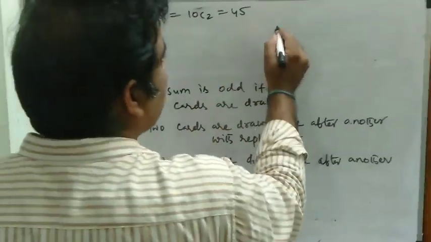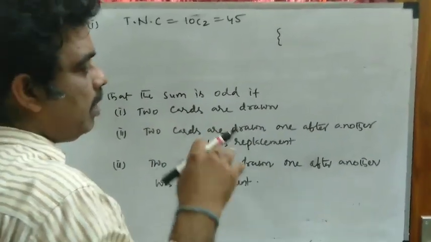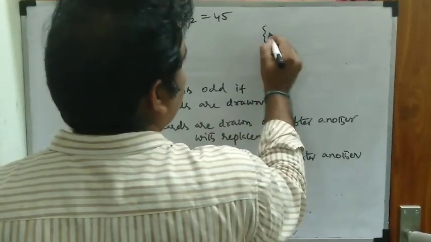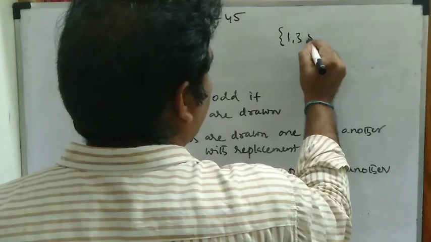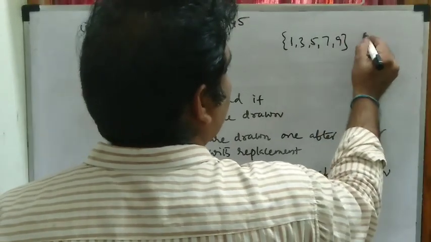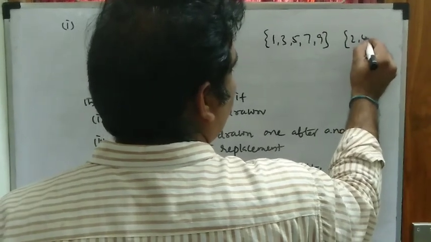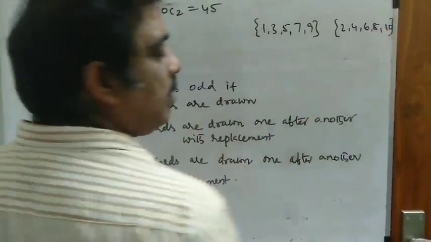So one is from an odd number and one is from an even number, then only you will get an odd sum. The first number has to come from 1, 3, 5, 7, 9 and the second card has to come from 2, 4, 6, 8, 10. Then only the sum is odd.